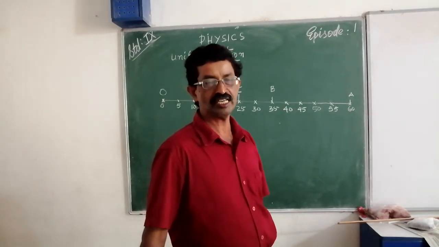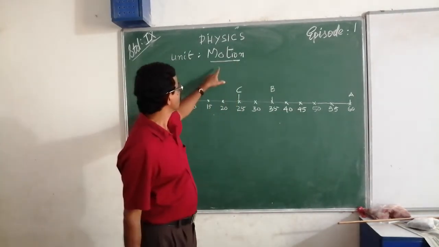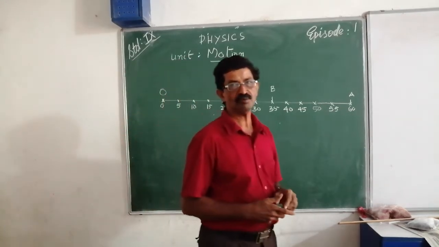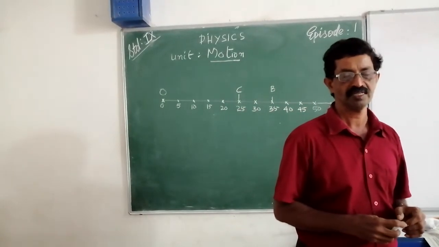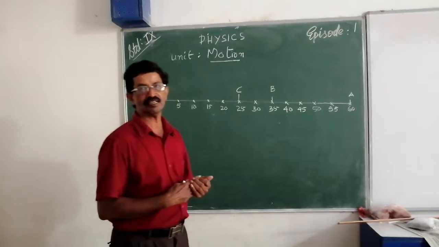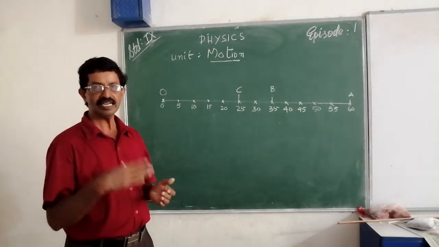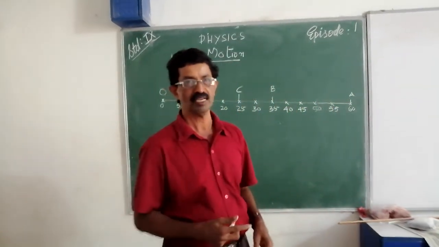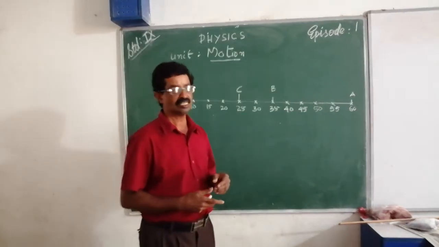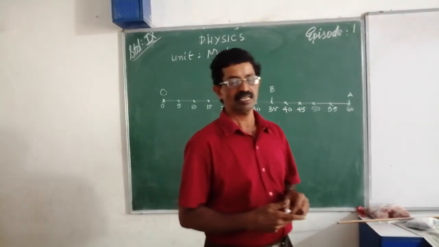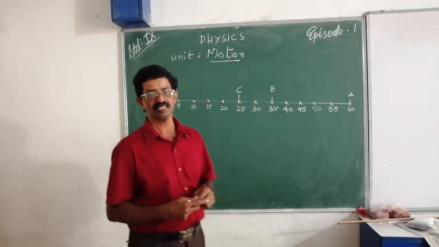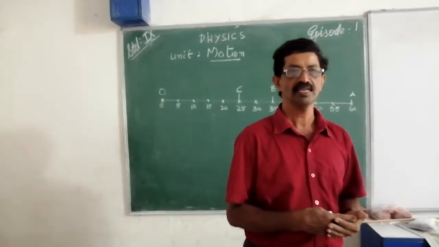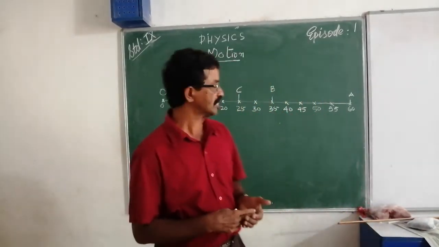This is the first unit in our class. What is actually motion? If the position of a body changes with time, then we can say that body is under motion. There are different types of motion we know in our daily life. Among them, one is straight line motion, otherwise rectilinear motion. Then other types are rotation, revolution and also vibrational, etc.